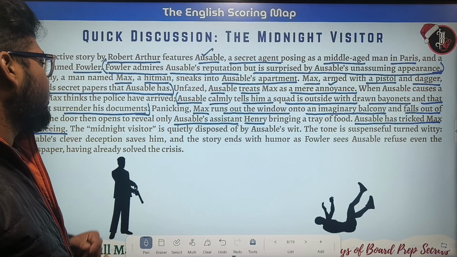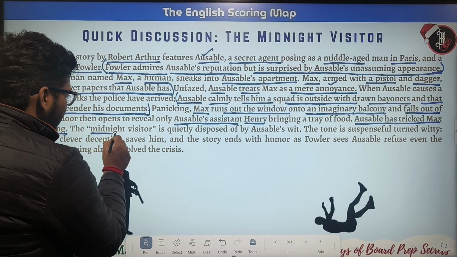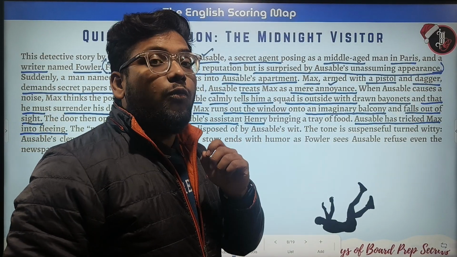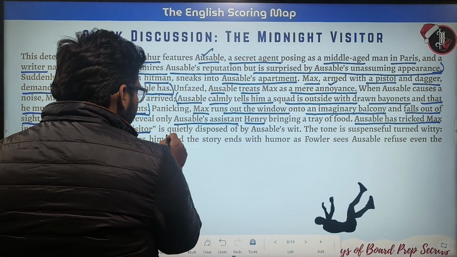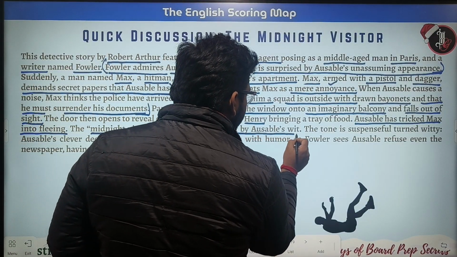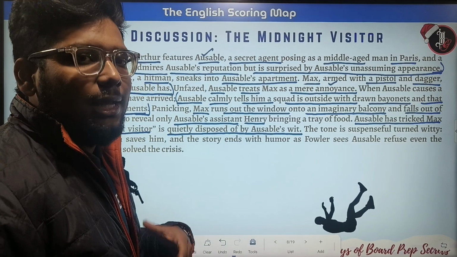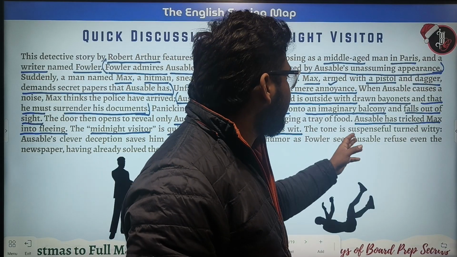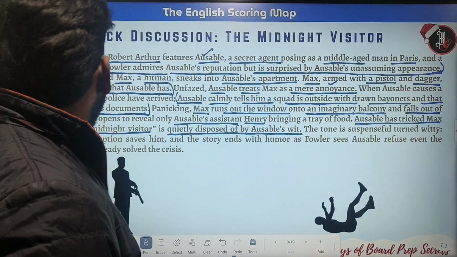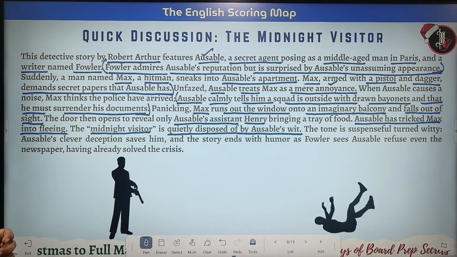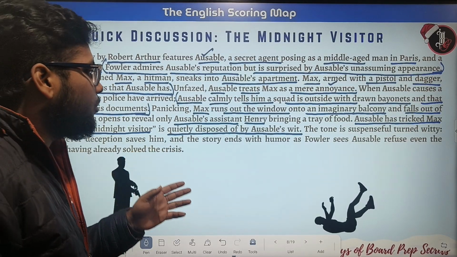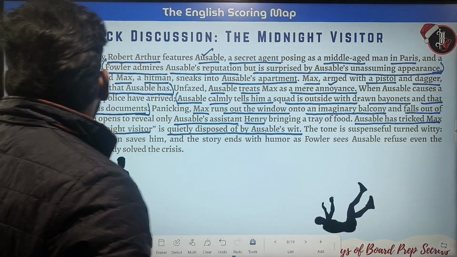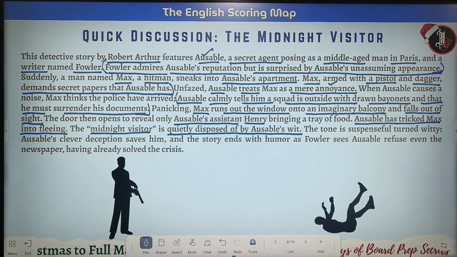The midnight visitor is quietly disposed of by Ozable's wit. Okay, not humor over here, but his wit. The tone is suspenseful turned witty. Ozable's clever deception saves him, and the story ends with humor as Fowler sees Ozable refuse even the newspaper, having already solved the crisis.